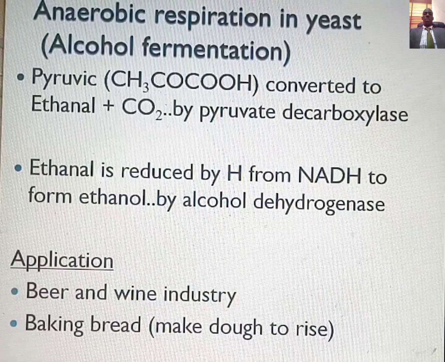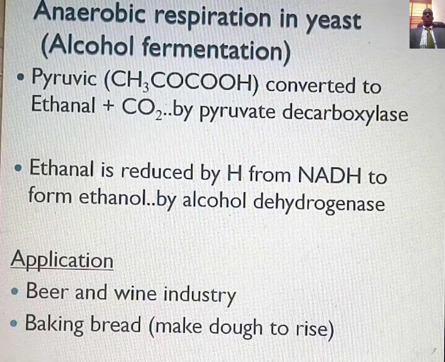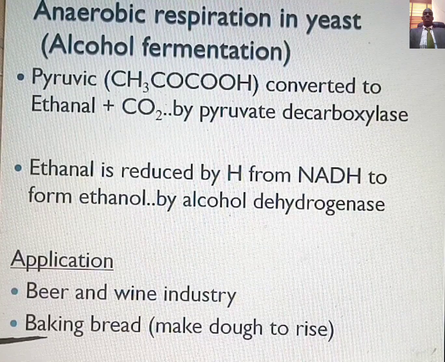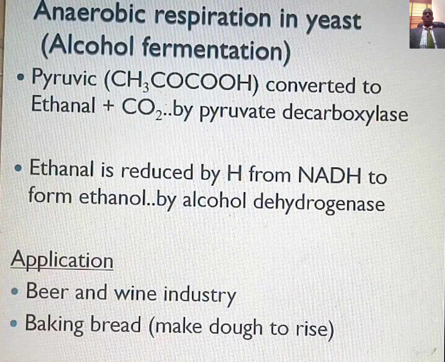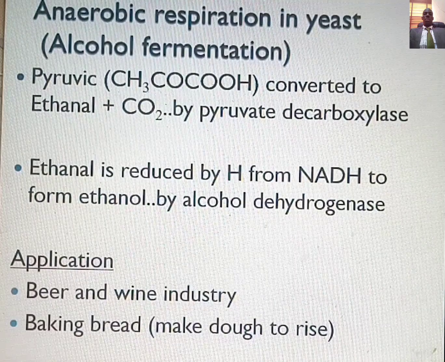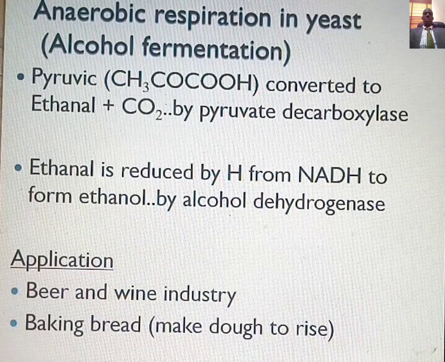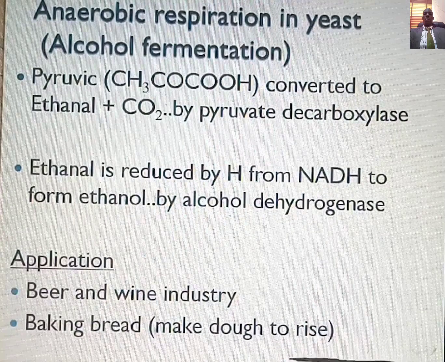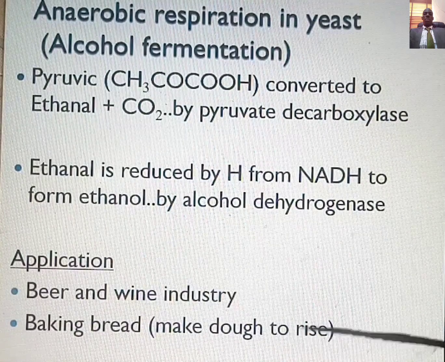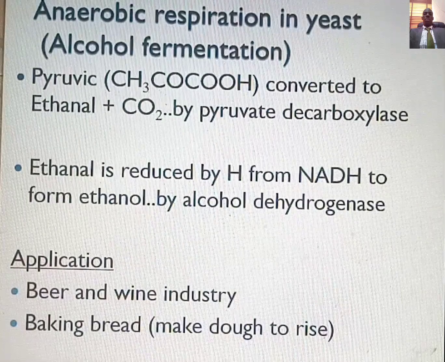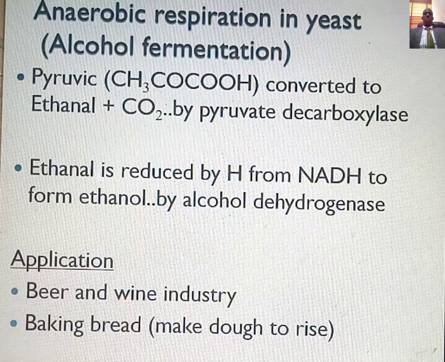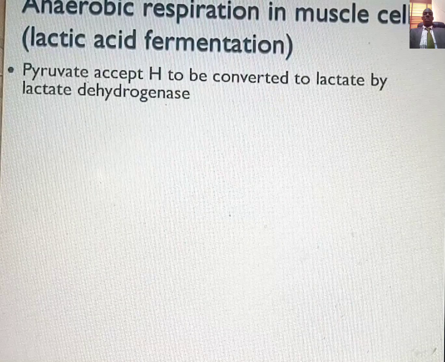The alcohol or the ethanol is a byproduct of alcohol fermentation. Also, in baking industries, industries that bake bread or meat pie or egg roll, etc., they also make use of yeast. That yeast will undergo alcohol fermentation, and during that process carbon dioxide is generated, and that allows your bread or your dough to rise. That is very important. So alcohol fermentation has application in industries that produce wine, as well as industries that bake the food that we eat.